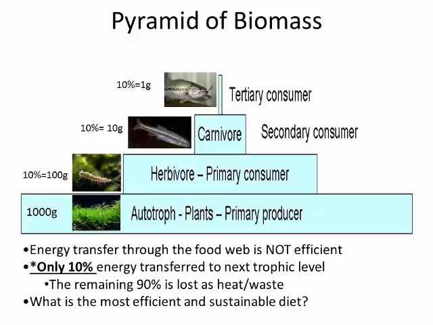Think about how this relates to your own diet. Where do you eat on the food chain? What do you think is the most energy efficient and sustainable diet a human could follow? One of the critical thinking activities for this week will be to analyze your diet and to think about how your diet influences both food availability and your ecological footprint.